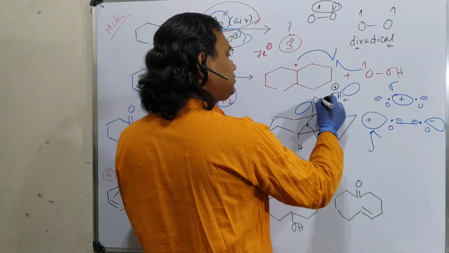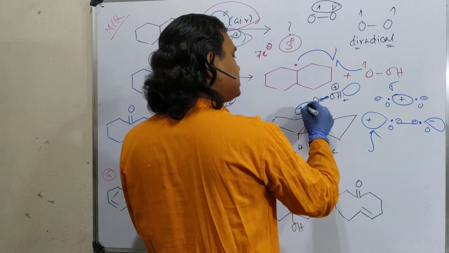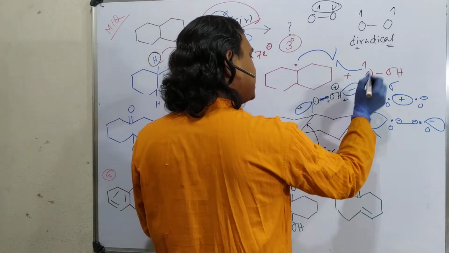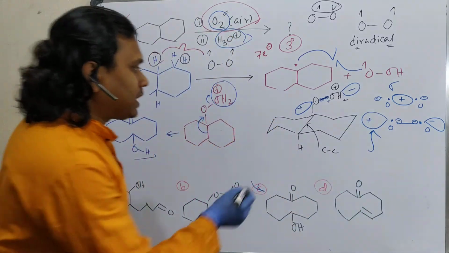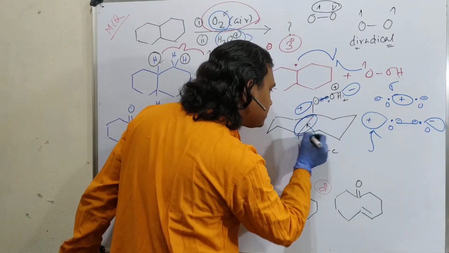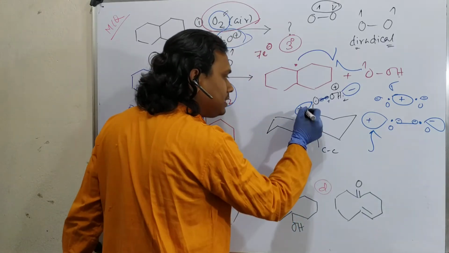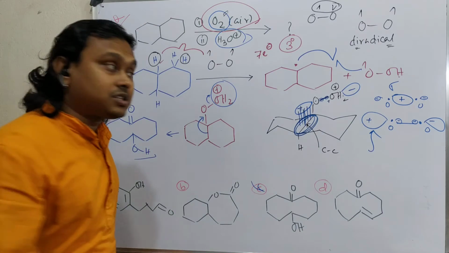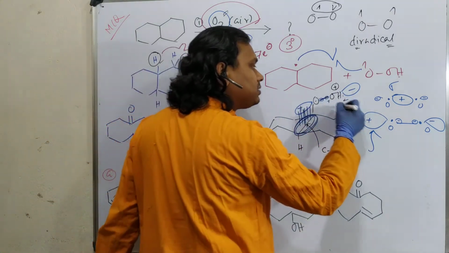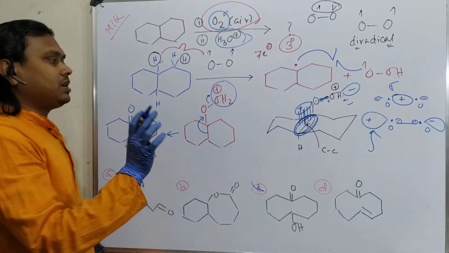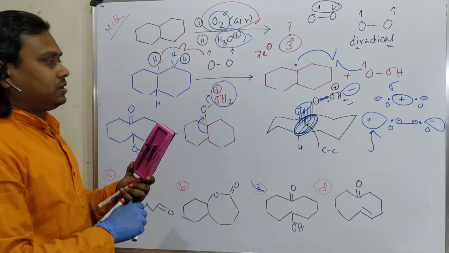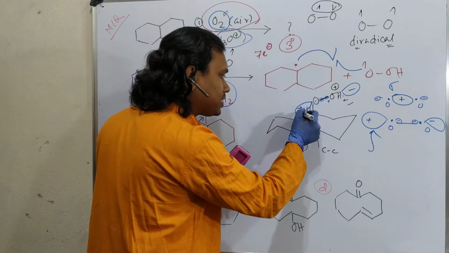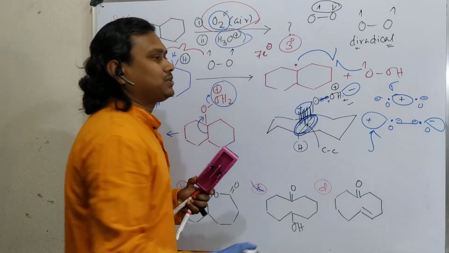This is the bond, so this is plus minus, fine. Now if you look at the sigma of this bond, it is in the same plane, so they can make better overlap easily. That's why this bond migrates and ultimately it opens up to produce this. Whether you can consider that, sir, there is a chance that this hydrogen can be migrated? No, that's not possible, because of such extensive overlap.